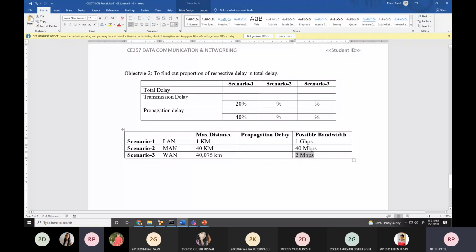Is it clear? Okay, and you have to write this for scenario 1, 2 and 3. The total delay you have calculated over here, and the transmission delay and propagation delay you have observed,